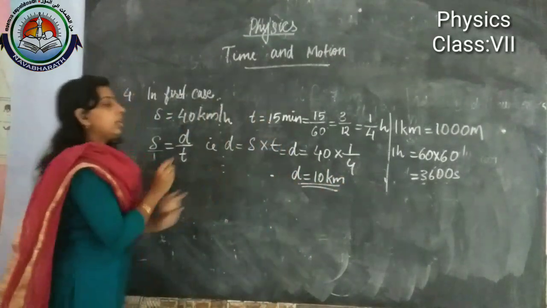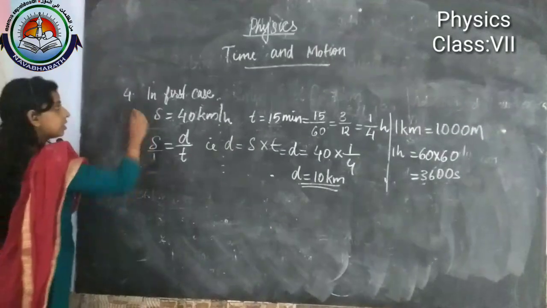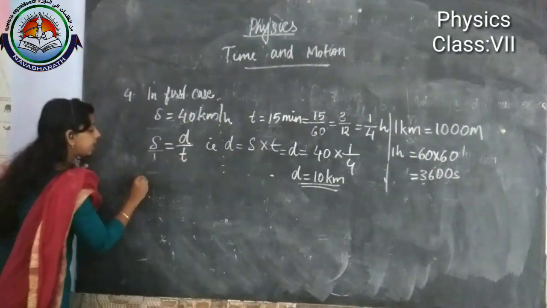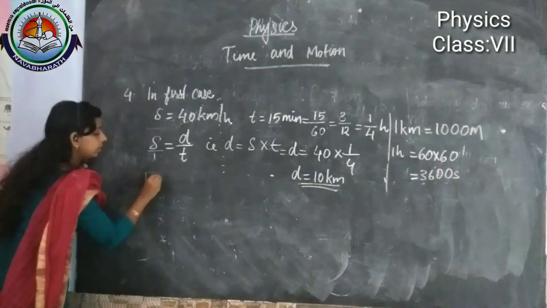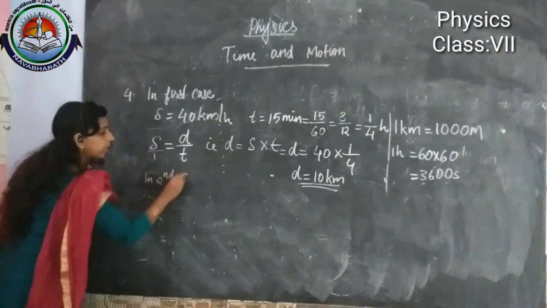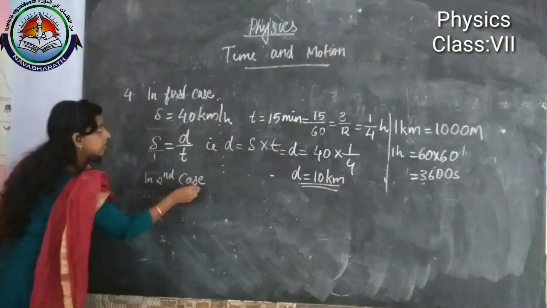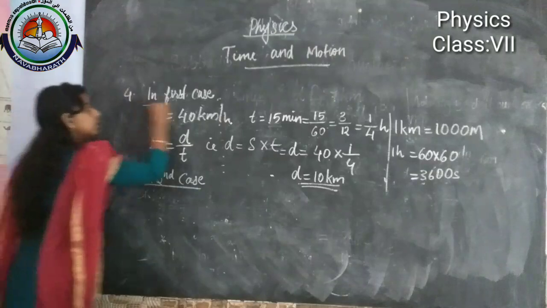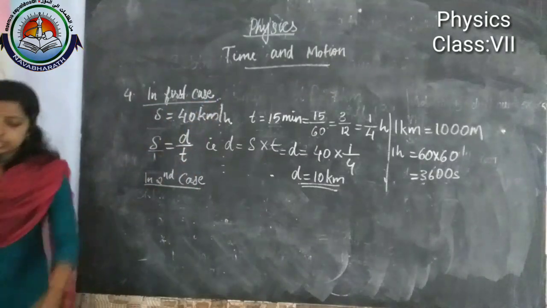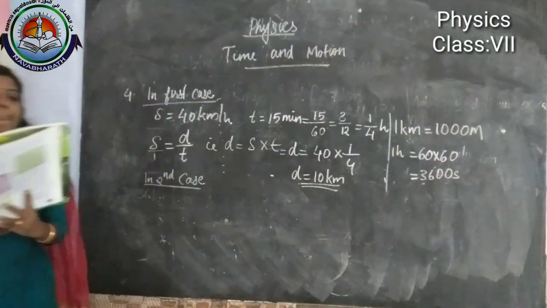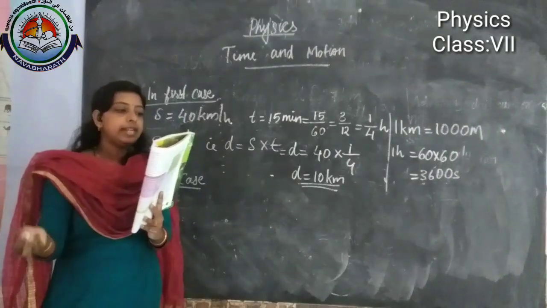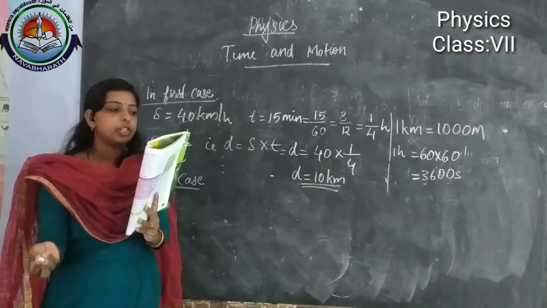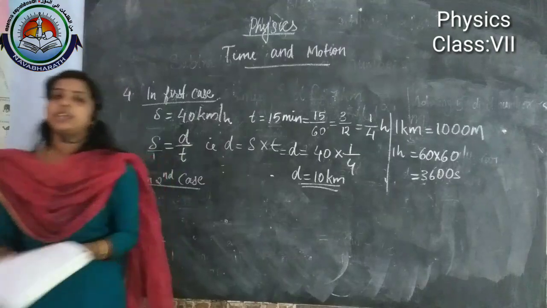Then second case. First case we solved, and now the second case. In the second case it is given the speed 60 km per hour for the next 15 minutes.